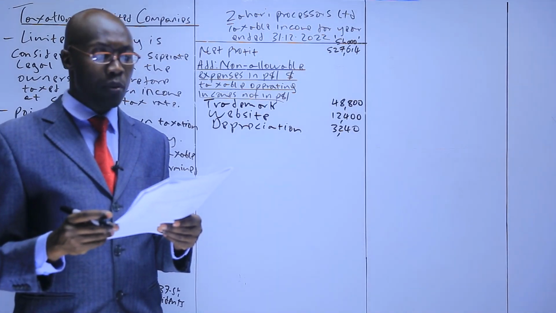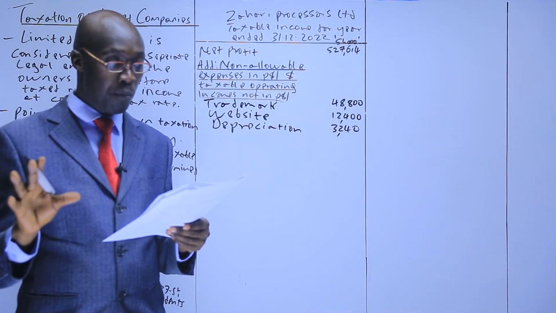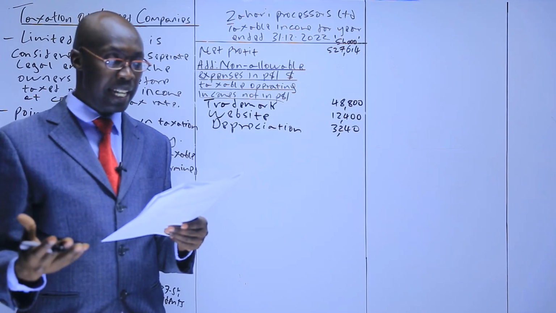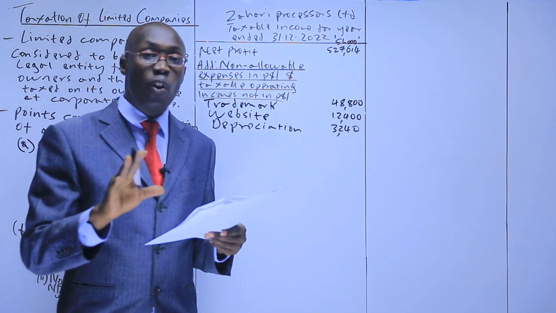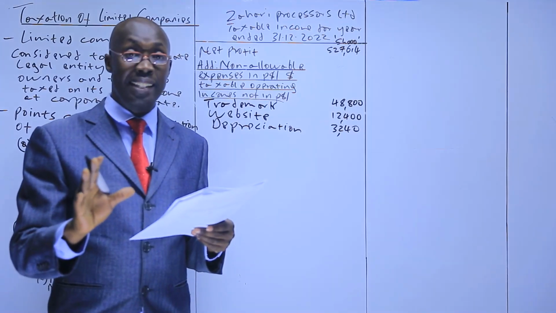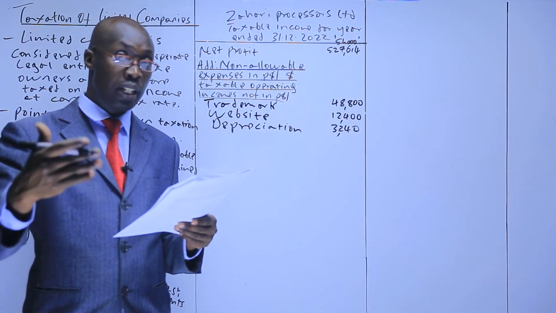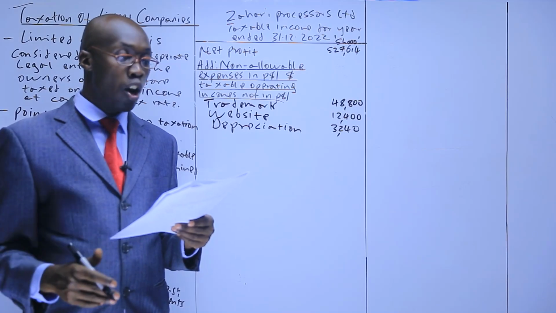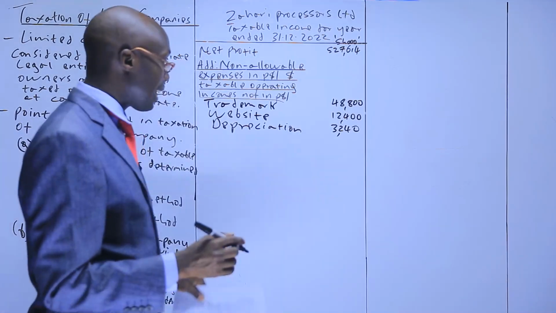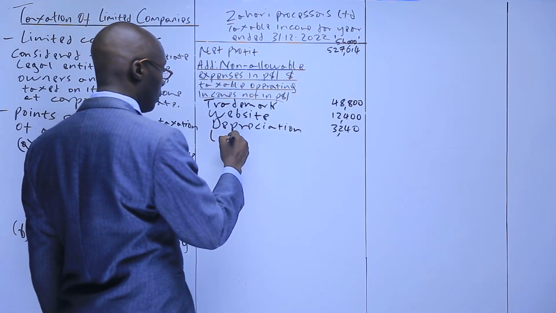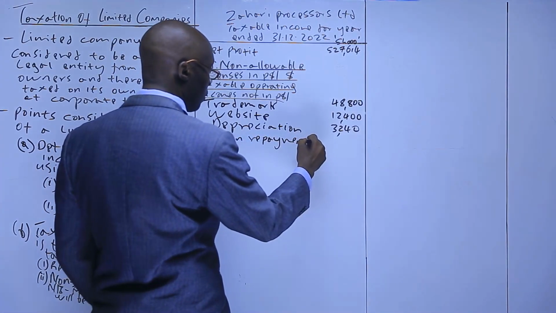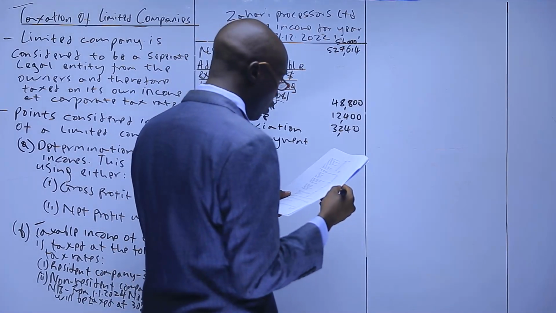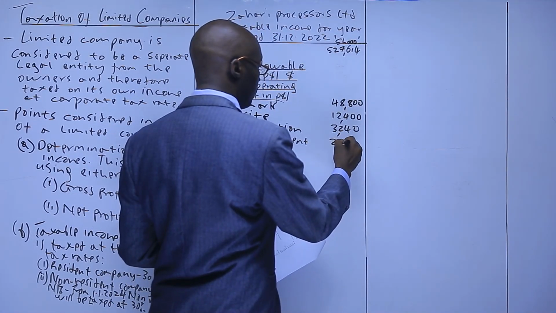Management and professional fee, that is also allowable, we said, because it's for the business. General expenses are allowable because they are for business. Legal costs, unless it is stated what it is, it's allowed, which we had already looked at as the non-allowable legal cost. Loan repayment, no, that isn't allowable, which we have 2,600.